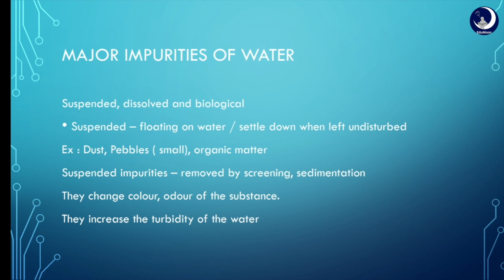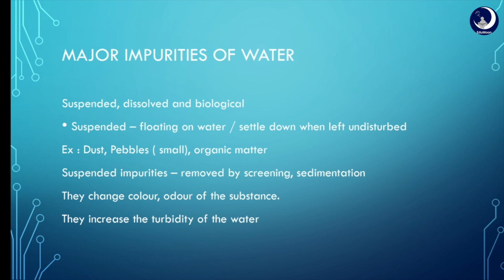Coming to the major impurities of water, there are mainly three types of impurities in water. Number 1, suspended impurities. Number 2, dissolved impurities. Number 3, biological impurities. Suspended impurities. These types of impurities float on water, or they get settled down when the water is left undisturbed for some time.